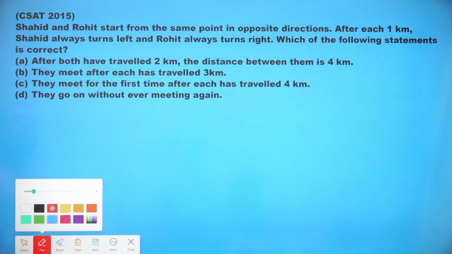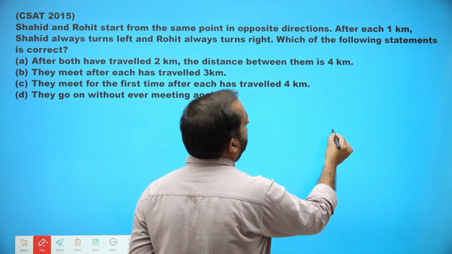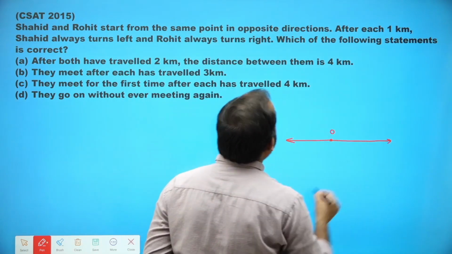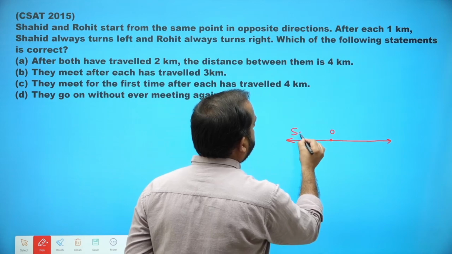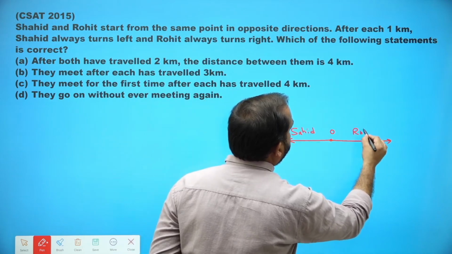This problem says Shahid and Rohit start from the same point in opposite directions. Let's say they have started from point O, Rohit in this direction and the other guy in the other direction, Shahid and Rohit. So let's say this is Shahid and on this side Rohit is traveling.